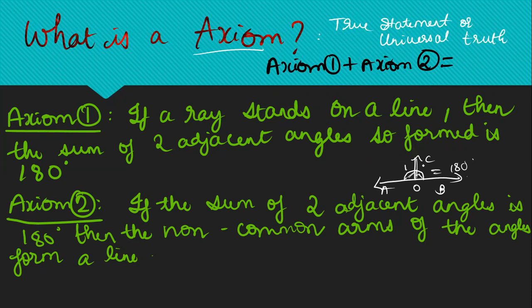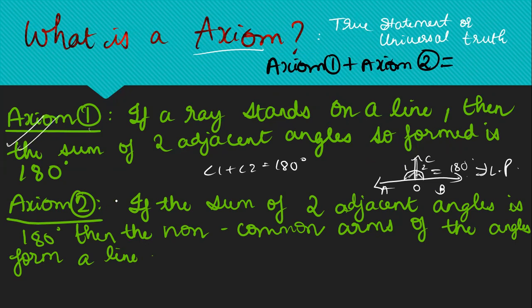Suppose this is angle 1 and this is angle 2, then angle 1 plus angle 2 is giving us 180 degrees. How can we say that? By this axiom number 1. Okay, clear? So this is also a linear pair as well. Now we have understood what is axiom number 1.